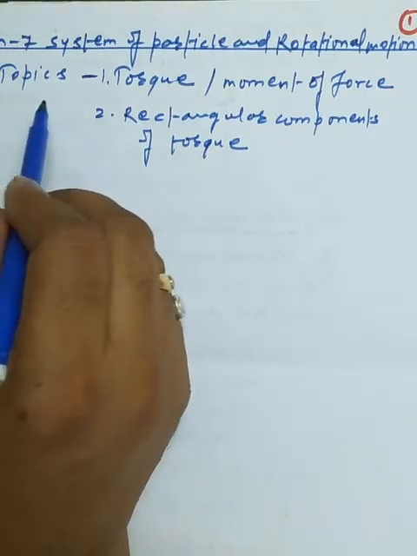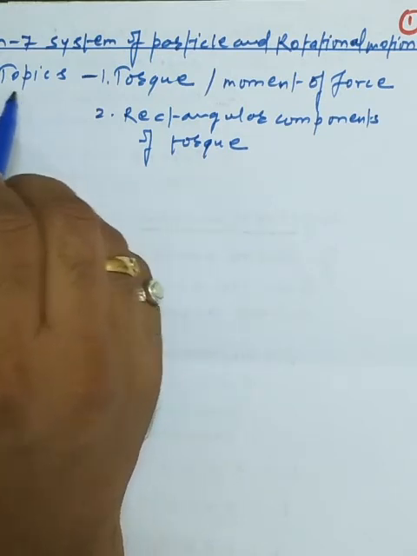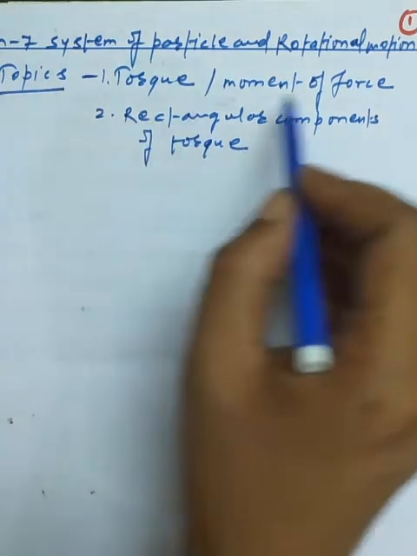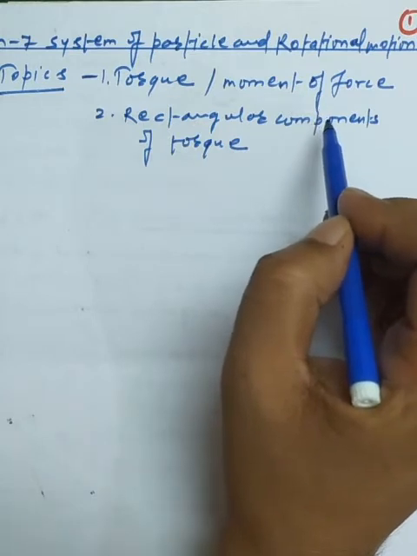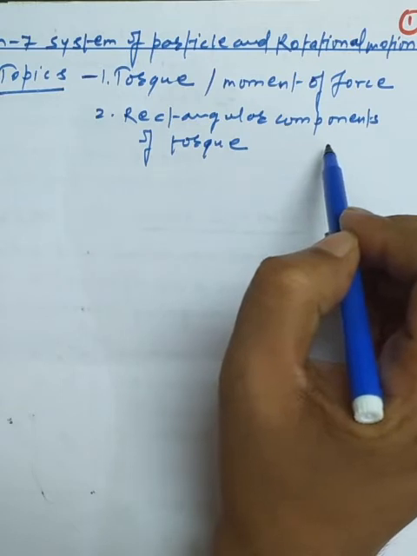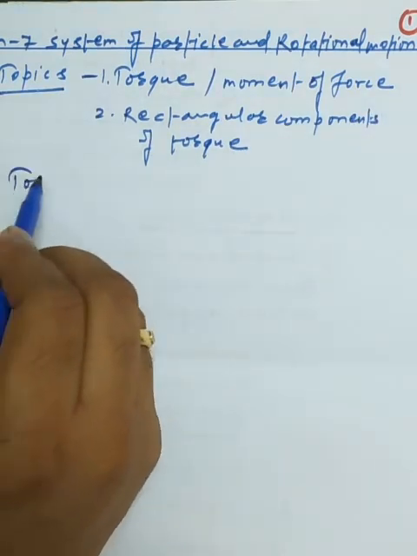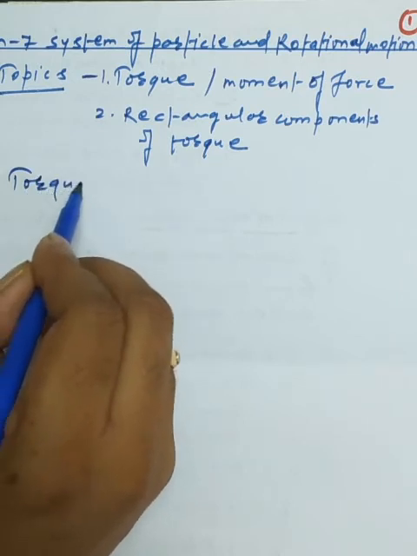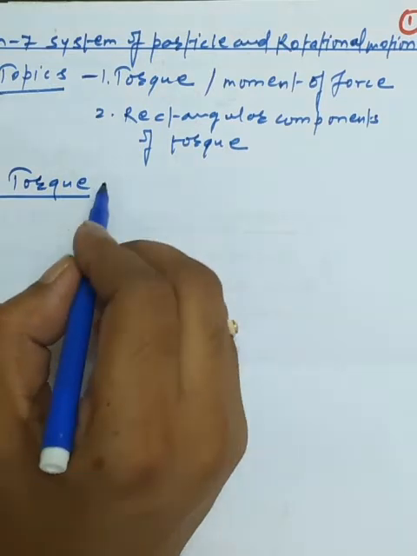Now, chapter number 7, system of particles and rotational motion. The topics for discussion are here: torque, which has another name, the moment of force, and the rectangular component of the torque, which we want to discuss here. So we are just starting with the concept of torque. Torque is definitely a kind of rotational analog of the force. Okay, so it has a different name.